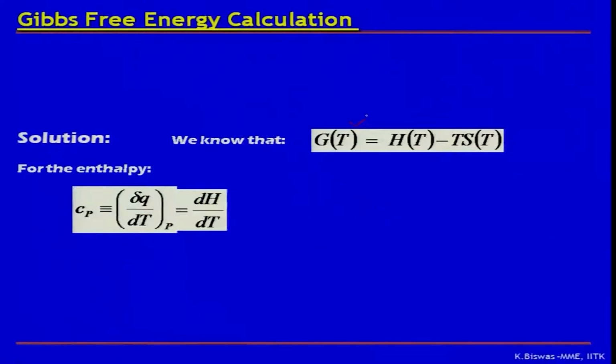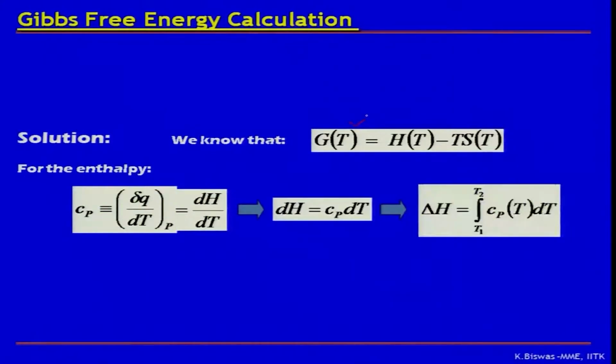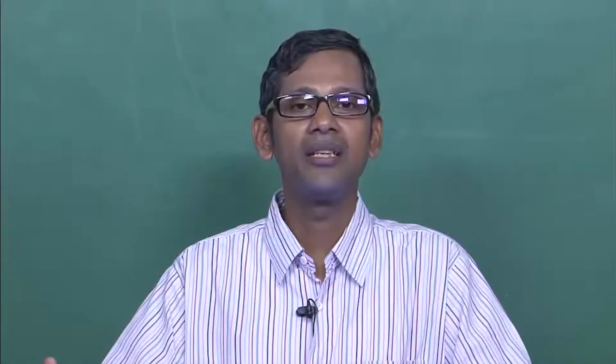Enthalpy is basically defined like this. Let me write it down: H equals E plus PV. E is the internal energy of the system, and P and V are the pressure and the volume of the system. Therefore H is nothing but the total energy of the system in the sense of internal energy plus the pressure and volume term, and internal energy is obviously the summation of the kinetic and the potential energy of the atoms.